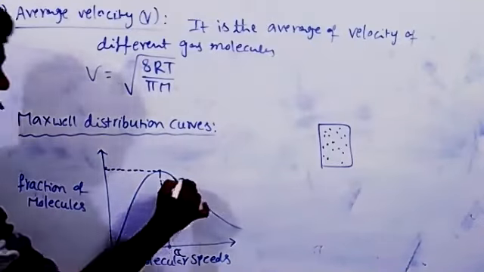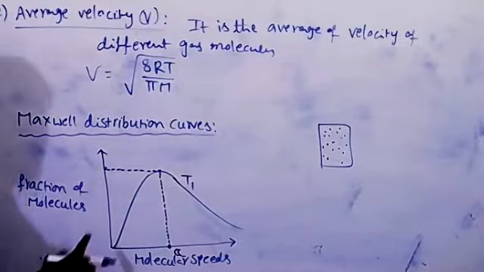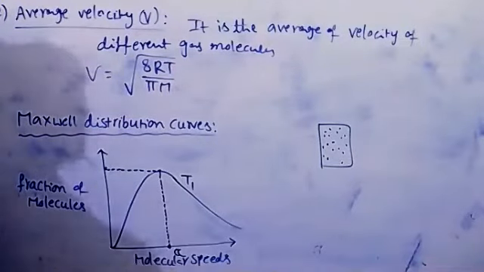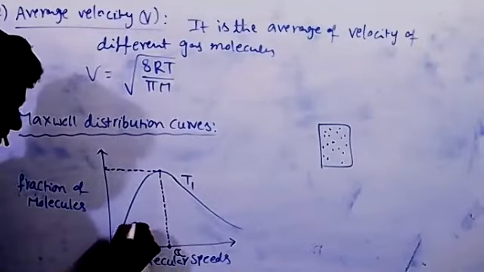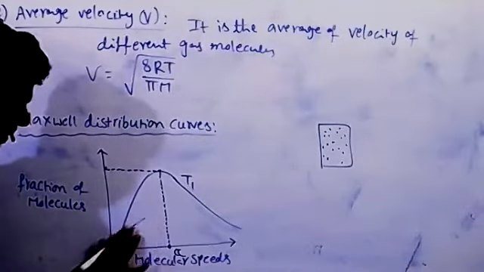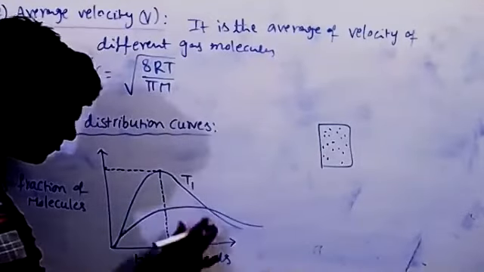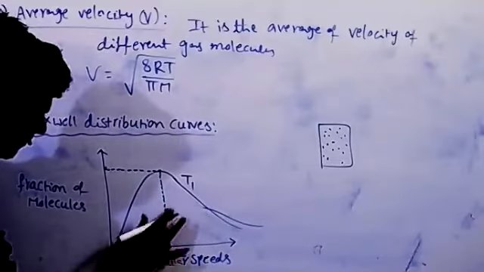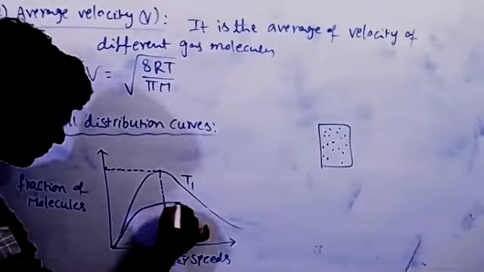This is at T1 temperature. Suppose temperature is increased. Temperature is directly proportional to kinetic energy of gas molecules, so with increase of temperature, velocity of gas molecules increases. Then a graph is obtained where this graph is broadened, like this.